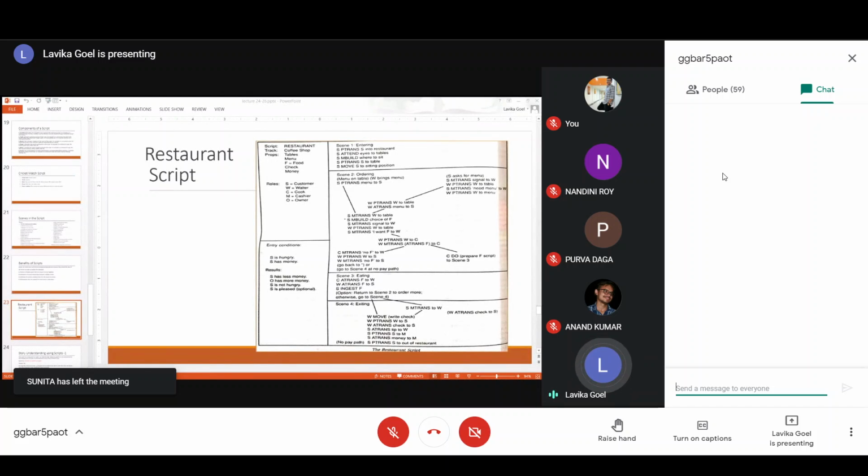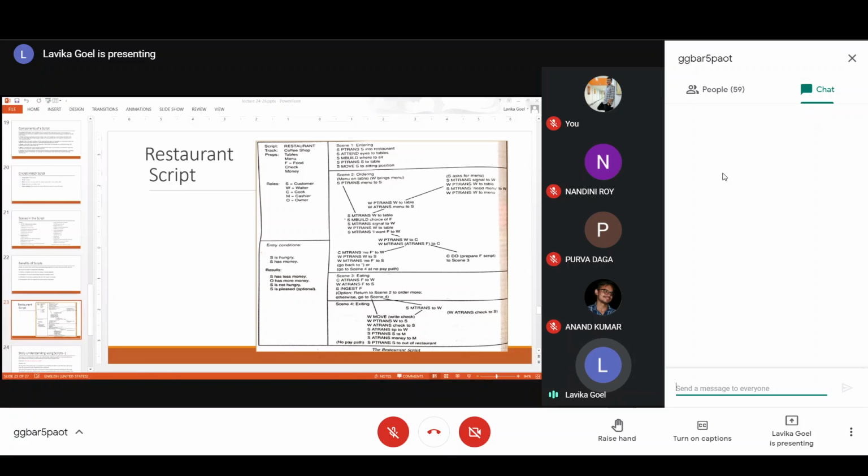So if you see the exiting scene, he can ask the waiter to write a check, basically to bring the check where he can sign and give the money. Otherwise, he can pay the cashier also. So just see here, W move write check. So W is the waiter. Waiter is moving something, or he's writing on the check. He is writing the amount on the check or something like that.